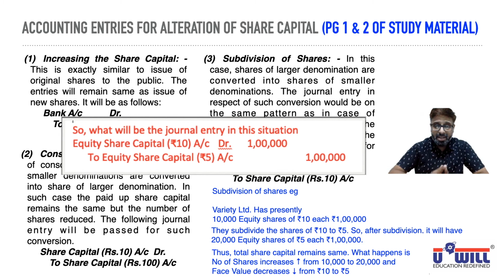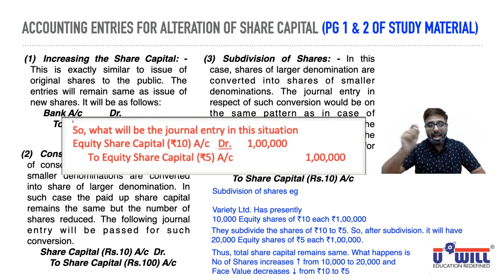So now after increasing the share capital heading, all of you give the heading in your notebooks. Number 2 and 3, I repeat, give the heading 2 and 3. In that write down consolidation and subdivision of shares. Combine it, in your notebook, all of you combine the same. 2 and 3, consolidation and subdivision of shares.